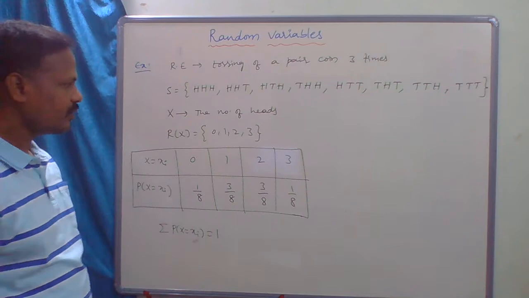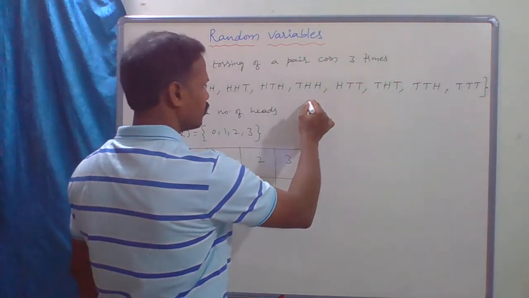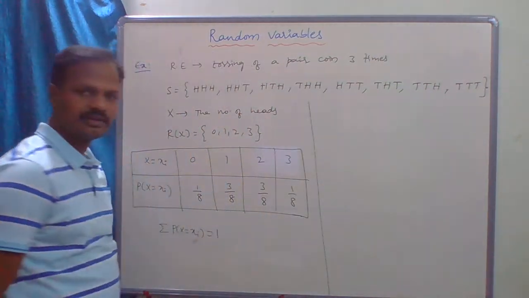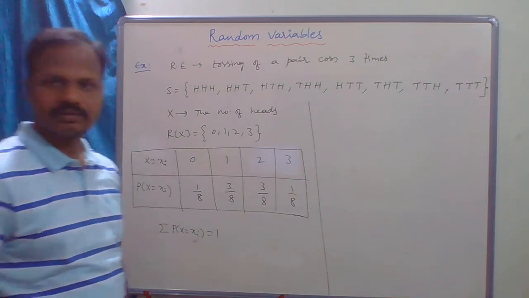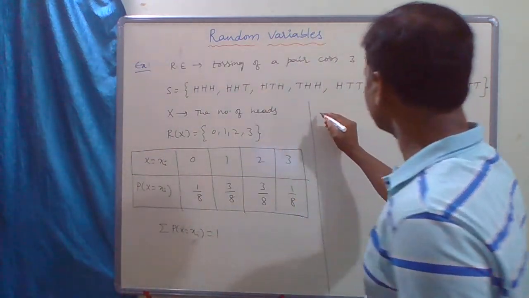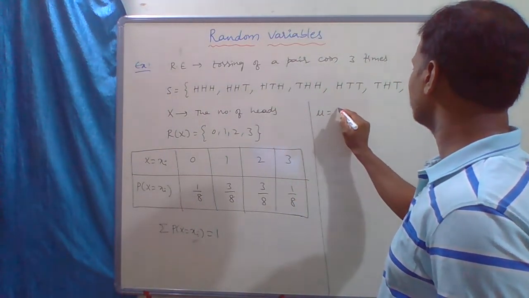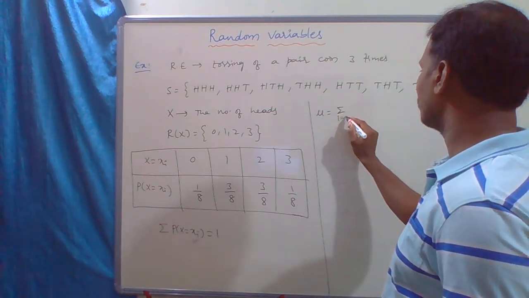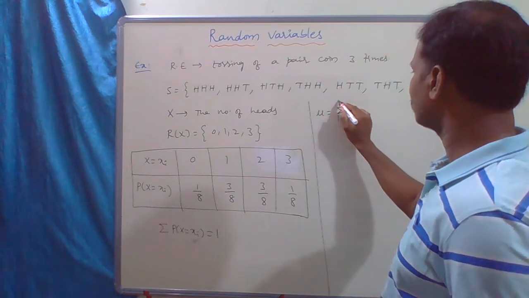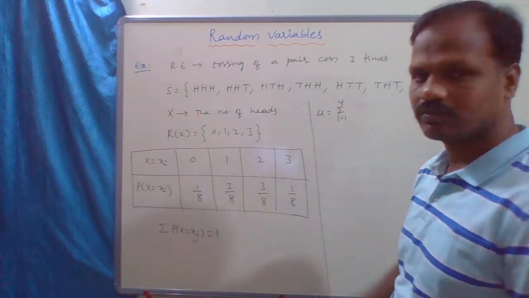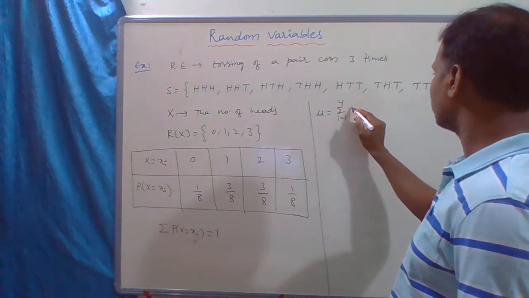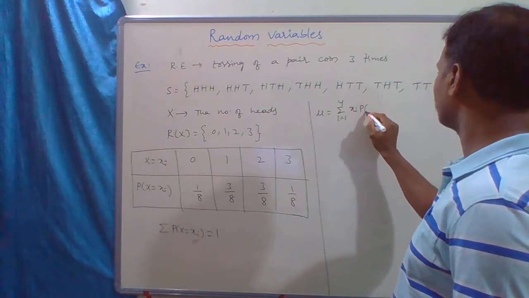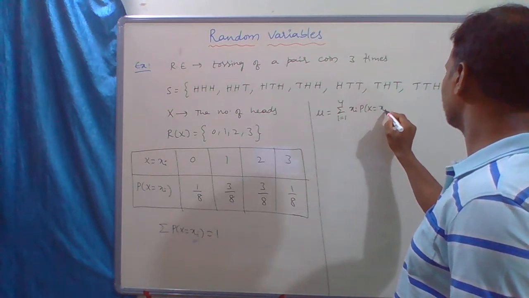Now we are going to find the mean. Mu equals summation from i equal to 1 to 4 of xi into probability of x equal to xi.